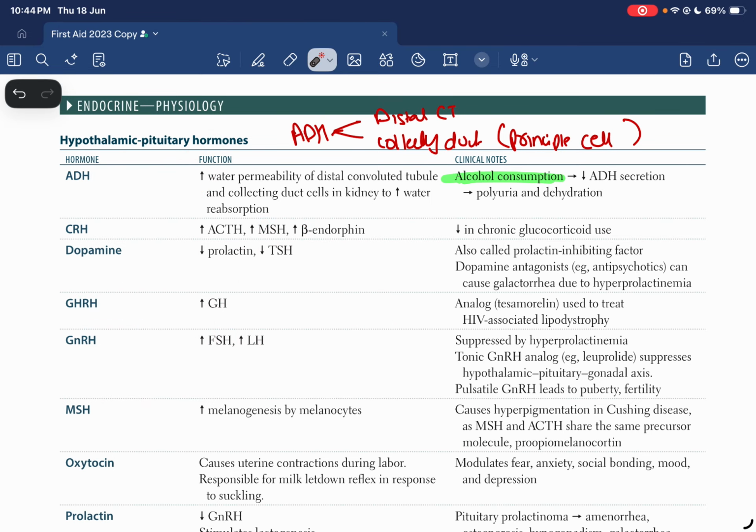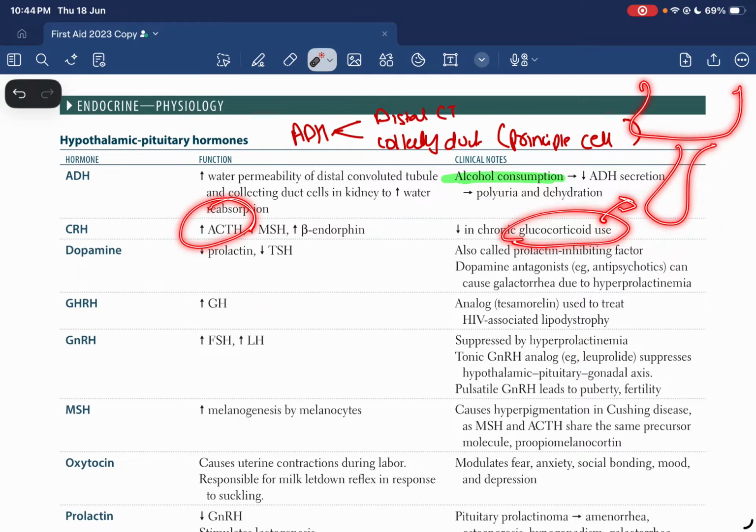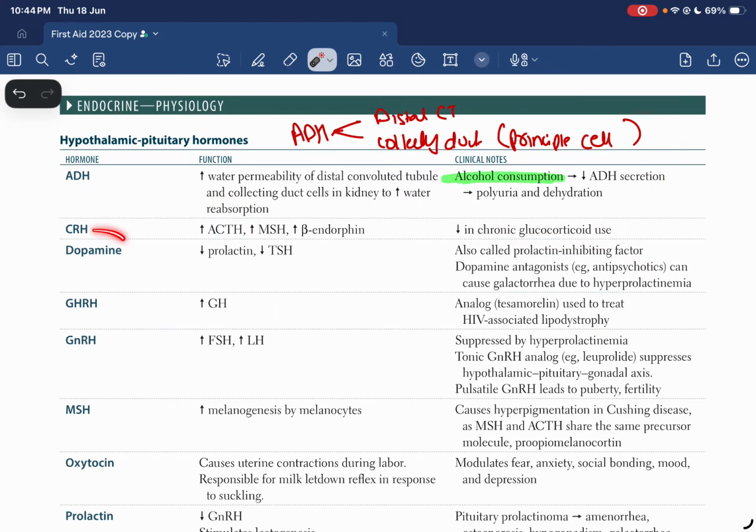Okay. Decrease in chronic glucocorticoid use. That means people who actually use steroids a lot are going to have a decrease in the CRH level, which means that ACTH level is also going to decrease. Why? Because glucocorticoids are going to be acting as a negative inhibitor on the pituitary gland, alongside with that on the hypothalamus, because we are already giving exogenous steroids.